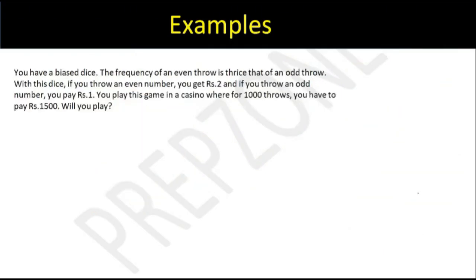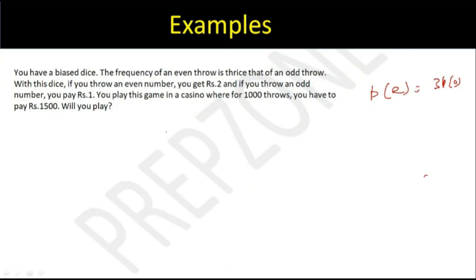Yeah, try this. You have a biased dice, okay? If you throw an even number with this dice, you get ₹2, and if you throw an odd number, you pay ₹1. You play the game in a casino where for 1,000 throws, you have to pay ₹1,500. Will you play or not?